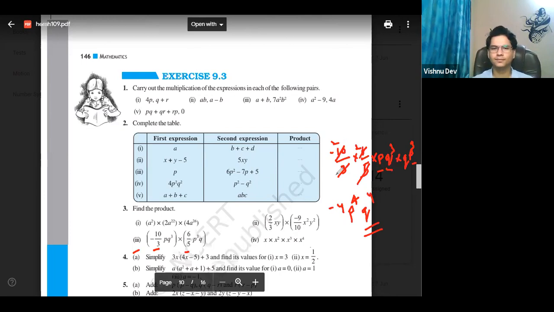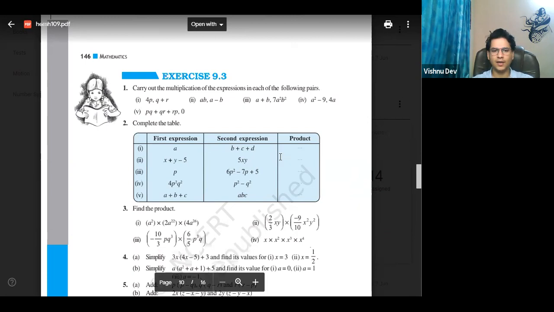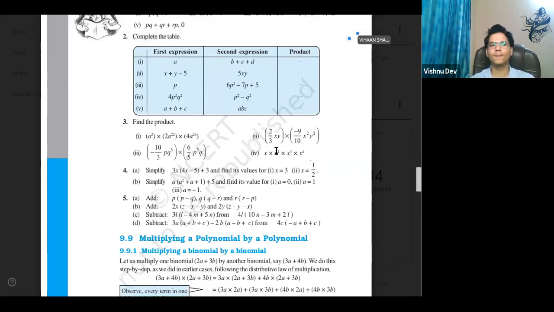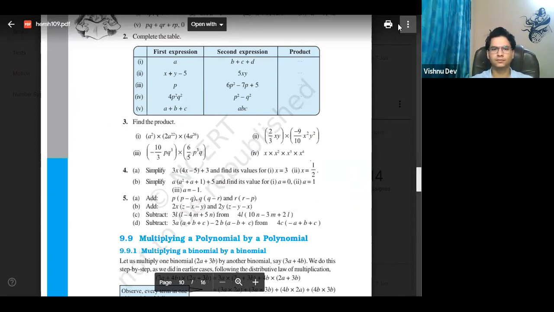Okay. Clear? I guess the second one or fourth one also can be solved like this only. Right? Got it, everyone? Yes, sir. Okay. Very good. Anyone have any doubt in this? Third one? Okay. So let us go to fourth and fifth. Any doubt in the questions 4 and 5? Ask if you have any doubt.